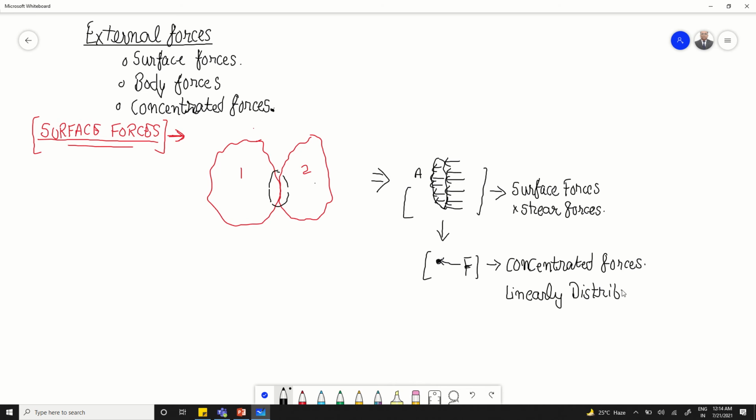Now, from the basic concept of engineering mechanics, linearly distributed loads are of two types. One is UDL, the uniformly distributed load, which means that along the whole area the magnitude is equal. The other one is UVL, the uniformly varying load. The best example of UVL is the triangular load.